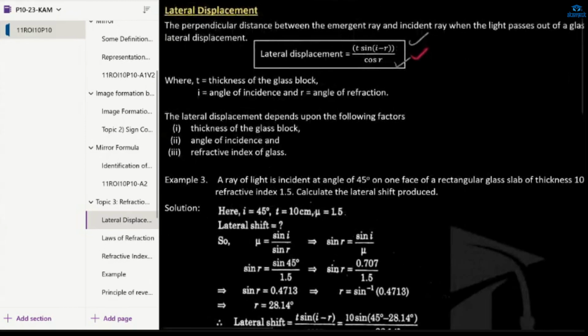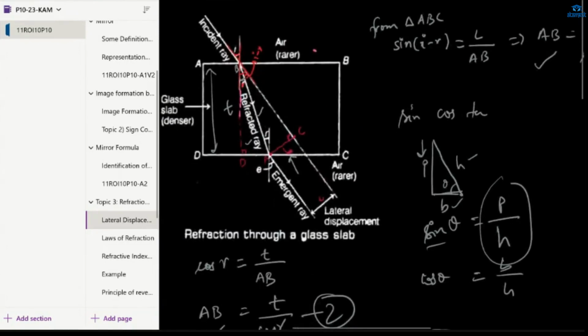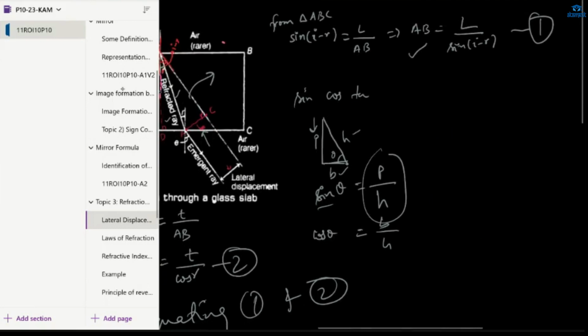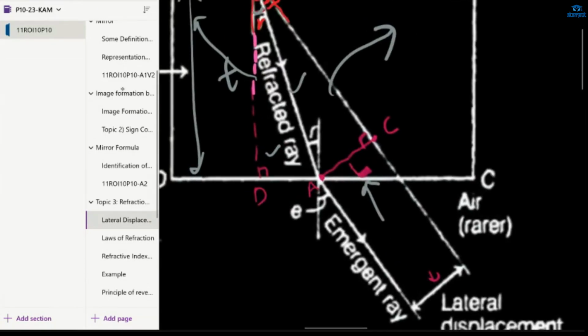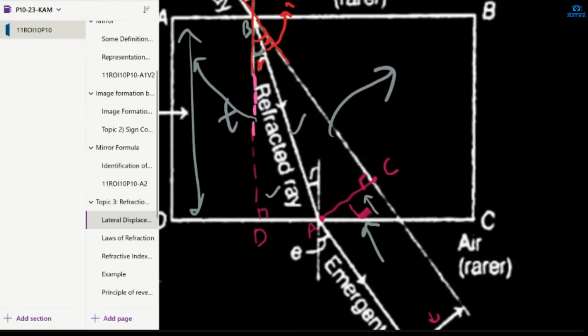Lateral displacement depends upon the following factors. Someone didn't understand how to derive lateral displacement. If you see, it's very easy. You just need sine (I minus R) for one triangle and cos R for the other, and you know the formulas: sine theta is perpendicular by hypotenuse and cos theta is base by hypotenuse. You just put in the values. Sine (I minus R) is L upon AB, since the side opposite to the angle is the perpendicular.